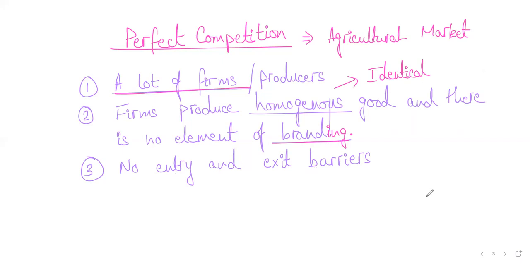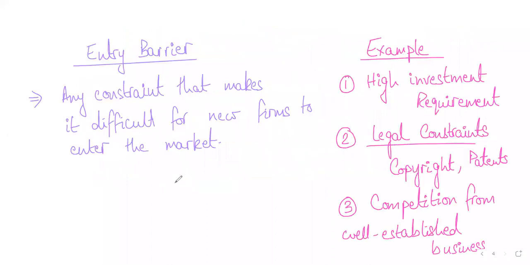Then we talked about how there are no entry and exit barriers. What is an entry barrier? Anything that makes it difficult for new firms to enter the market. Just imagine if there is a lot of competition from well-established businesses. It makes it difficult for new firms to enter because they are afraid that they will not be able to survive. When you go to a shop, there are so many different brands, but still a lot of people have a preference for Coke and Pepsi because that is the brand they have seen growing up, and they are more comfortable with it.